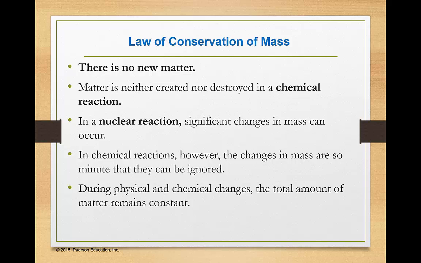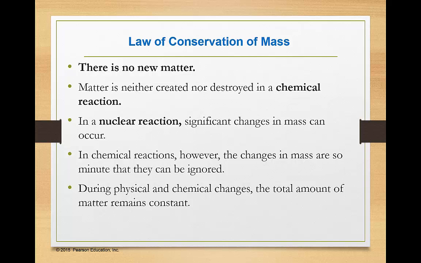You can change mass to energy, energy to mass, different types of energy, but there is no new matter being created. It is always going to exist in some form. Now, in a nuclear reaction, you can get significant changes in mass, but for standard chemical reactions, no new matter is created or destroyed.